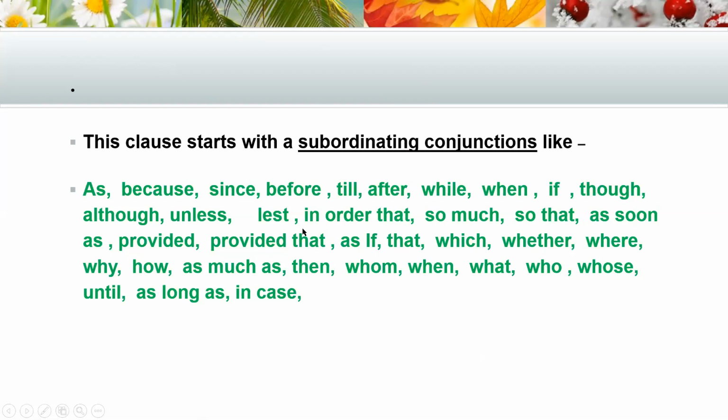If you find such subordinating conjunctions in the sentence, then it is a subordinate clause.